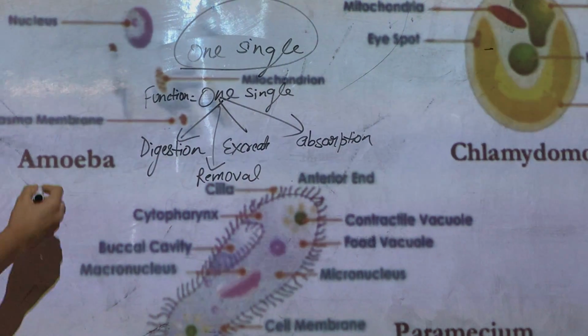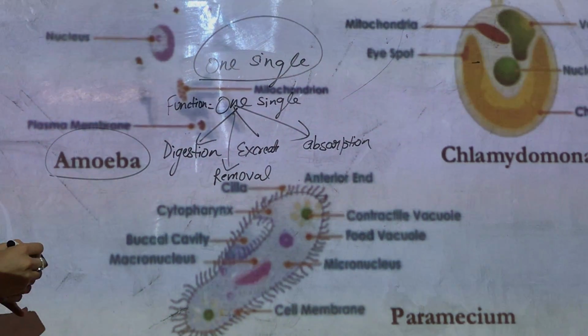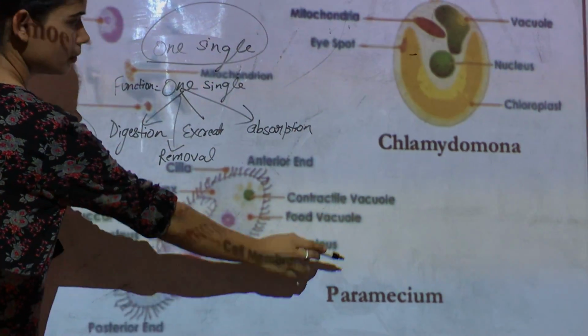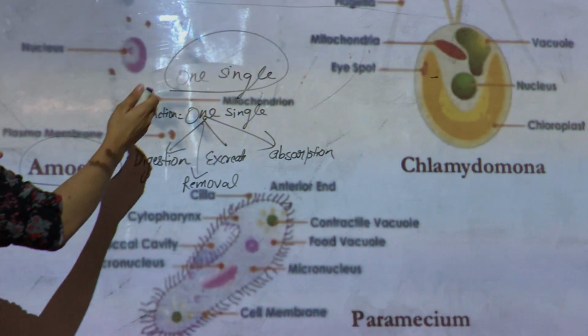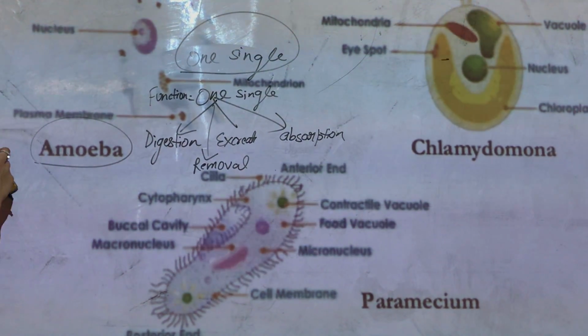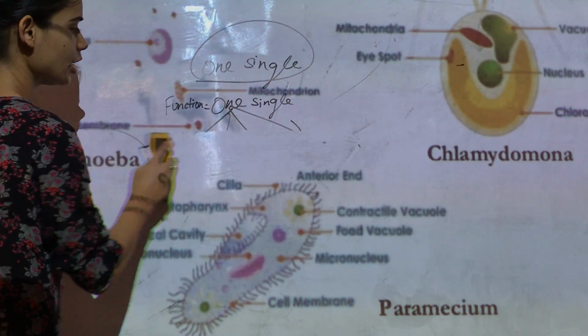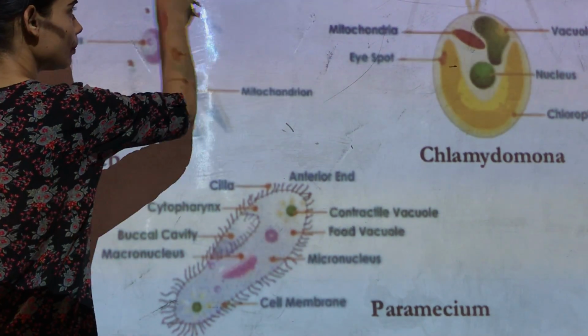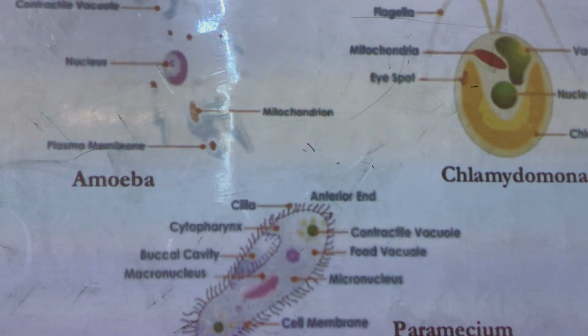These organisms are amoeba, paramecium, Chlamydomonas. These are a few examples of unicellular organisms. Unicellular means inside their body they have one single cell.